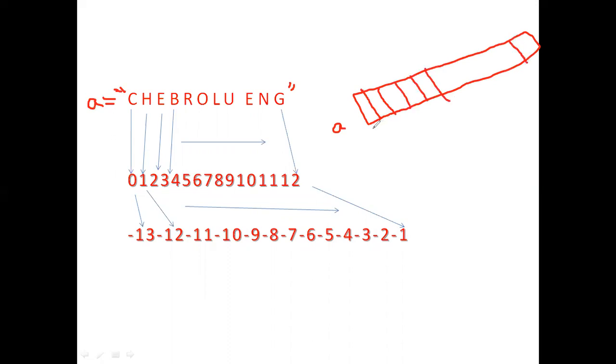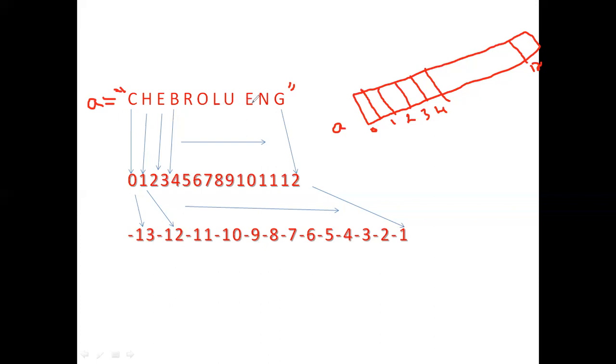The indexing will be 0, 1, 2, 3, 4, and so on. Let me count the characters, and the space also we have to consider.